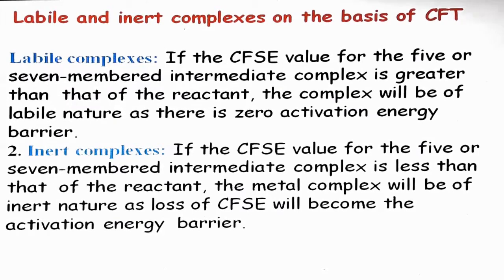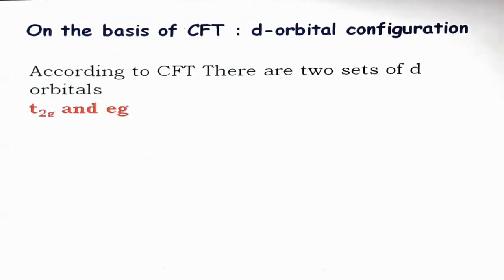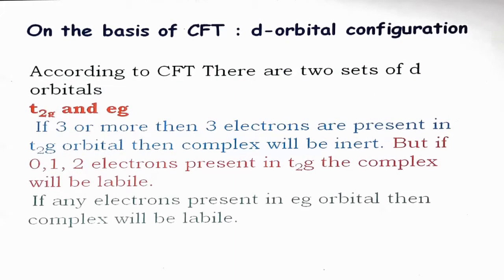For clear understanding of labile and inert complexes on the basis of CFT, we have to see the d orbital configuration. According to CFT, there are two sets of d orbitals, the t2g and eg sets. What we have to remember is, if 3 or more than 3 electrons are present in t2g, then the complex will be inert in nature. If 0, 1 or 2 electrons are present in t2g, then the complex will be labile.